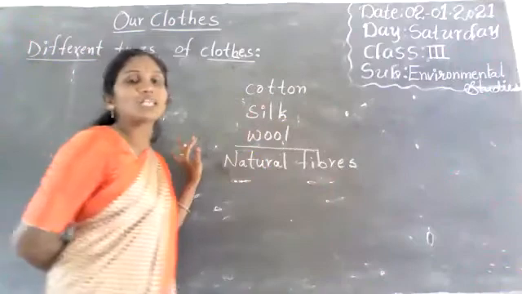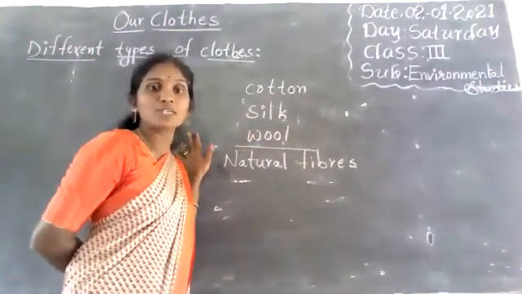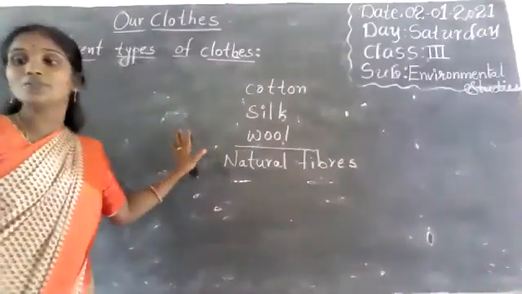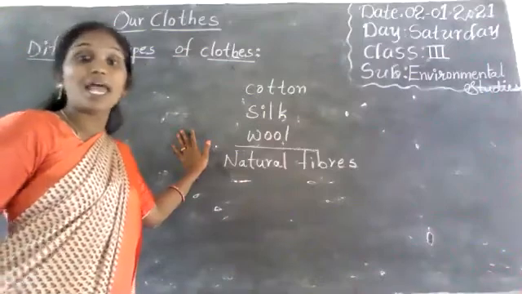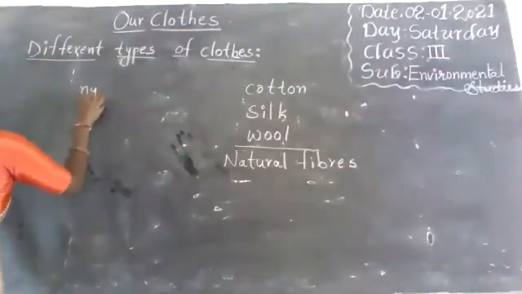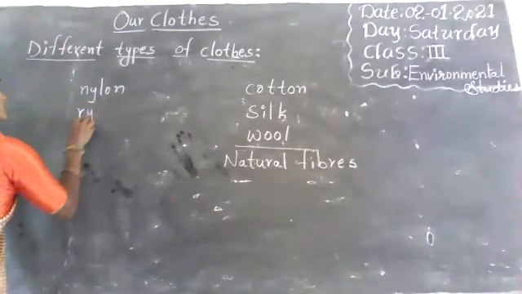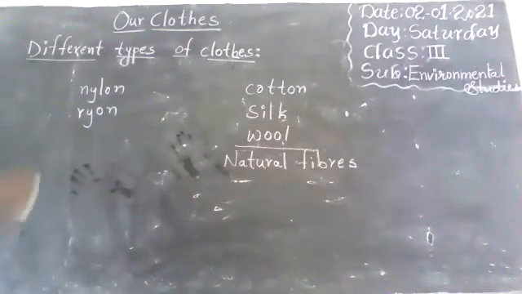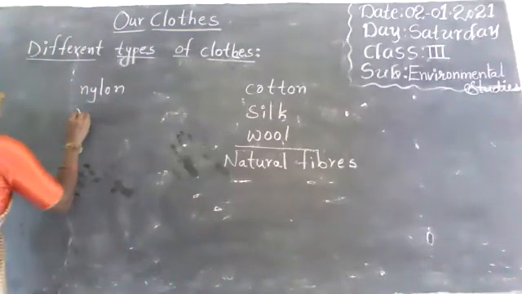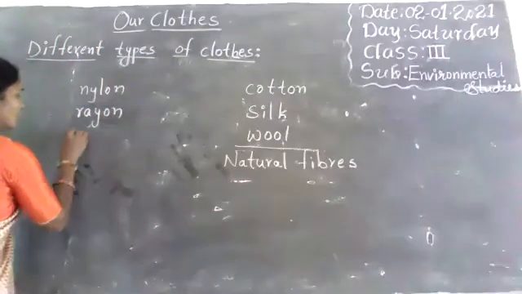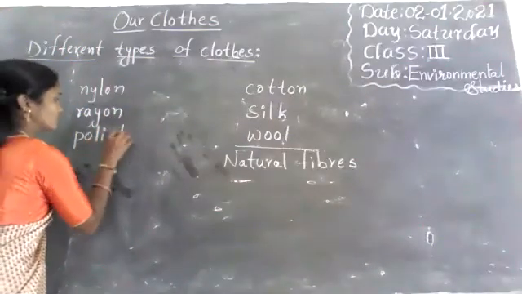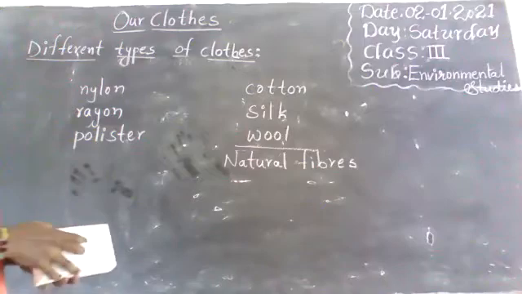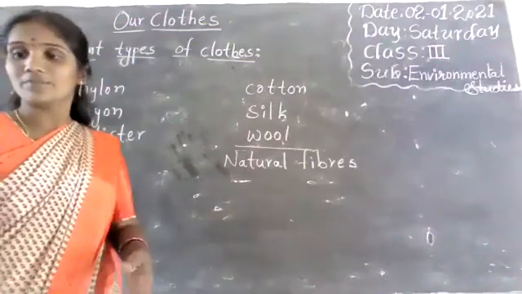And see here, artificial fibers. Artificial fibers means these fibers are made by man. Okay? Here, cloths made from artificial fibers like nylon, rayon, and polyester. These are the artificial cloths. Okay?